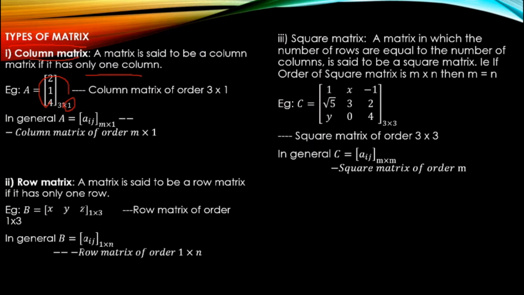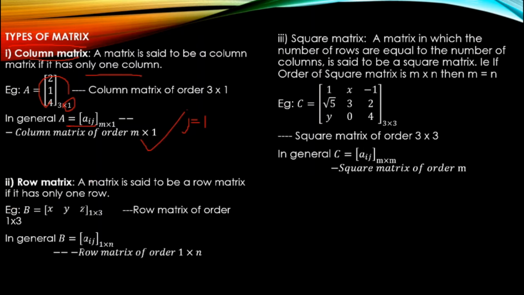That is, A is equal to Aij. Likewise, A equal to Aij is a column matrix. Then j is equal to what? J is always equal to 1. Why? When it is a column matrix, we have only one column. The rows may vary. So here we have a 3 by 1 column matrix. The general representation is A equal to Aij m by 1, so a column matrix of order m by 1.